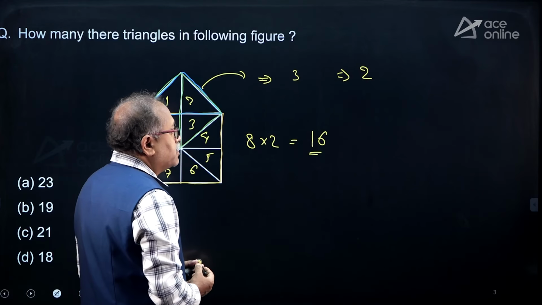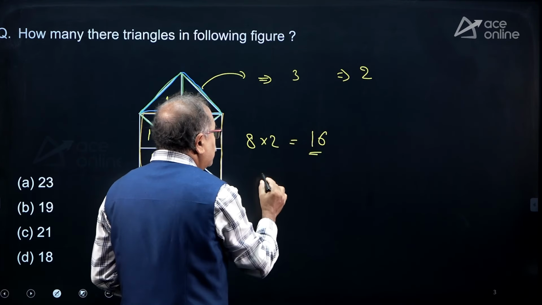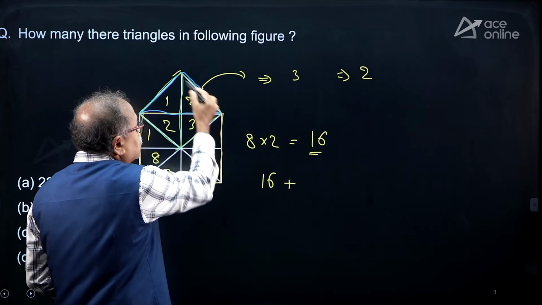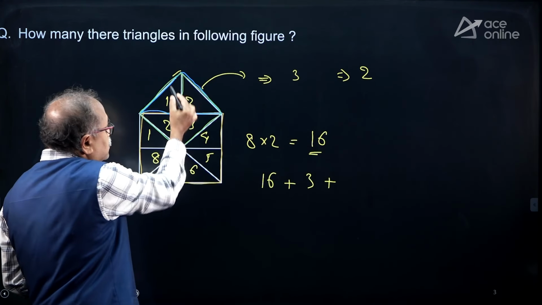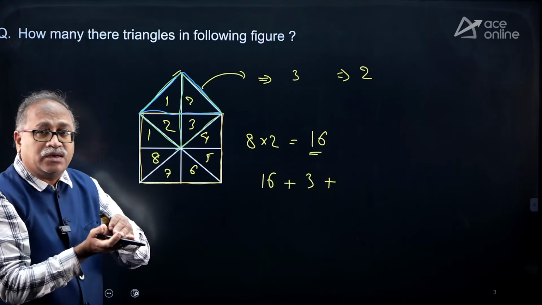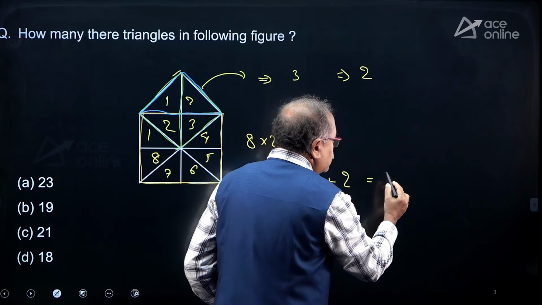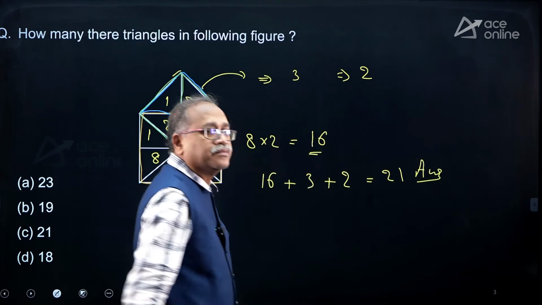So in the square it is 16, in the bigger triangle it is 3, and when I join the bigger triangle and the square it makes another 2. So it comes to 21. That should be your answer, my friends.